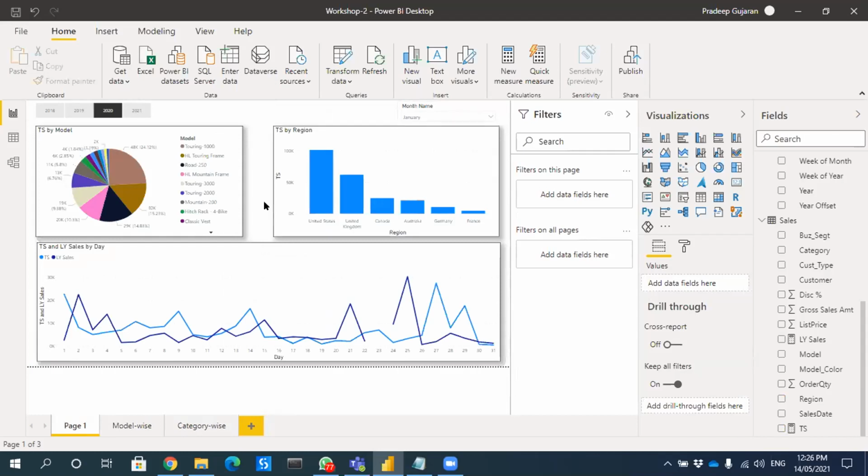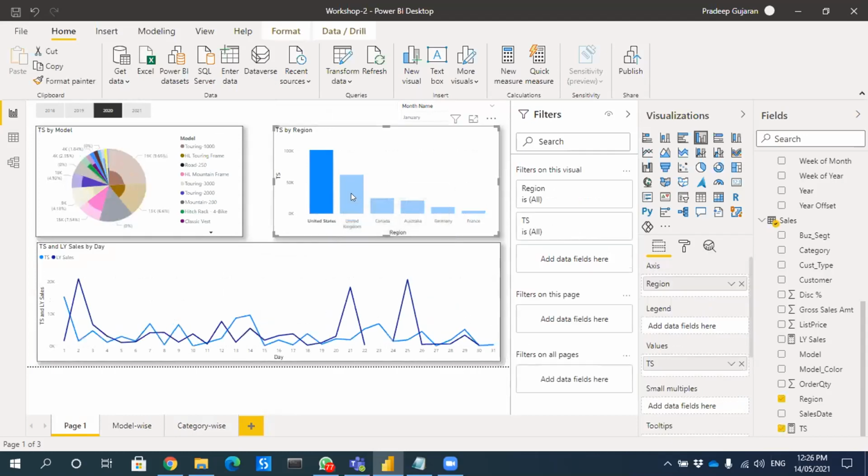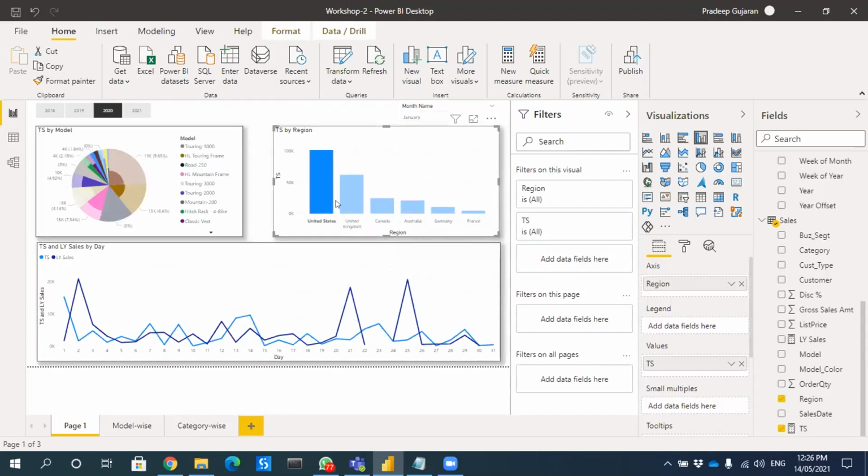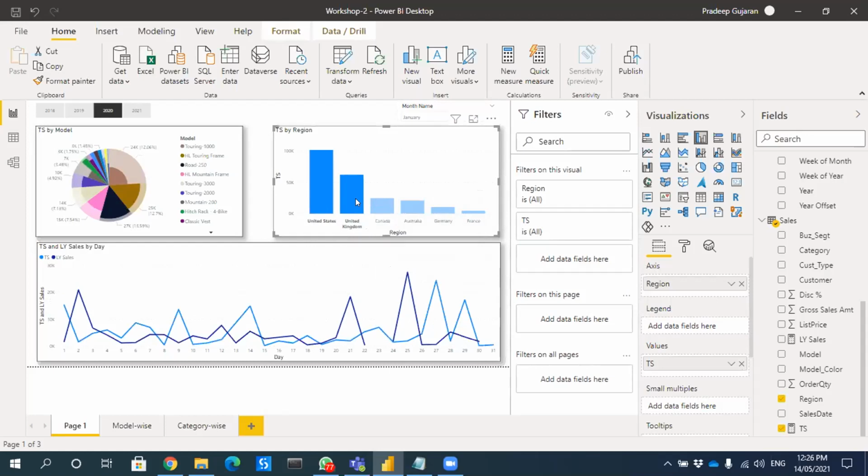When we are doing this drill through on the first page, we have to select only one of the two. We can't select both, because it will drill through only one filter, right? Okay, in case we want to drill through both, it should also be possible. Let me click on United States and also control-click United Kingdom. Now we have selected two. Correct? If I go to drill through,